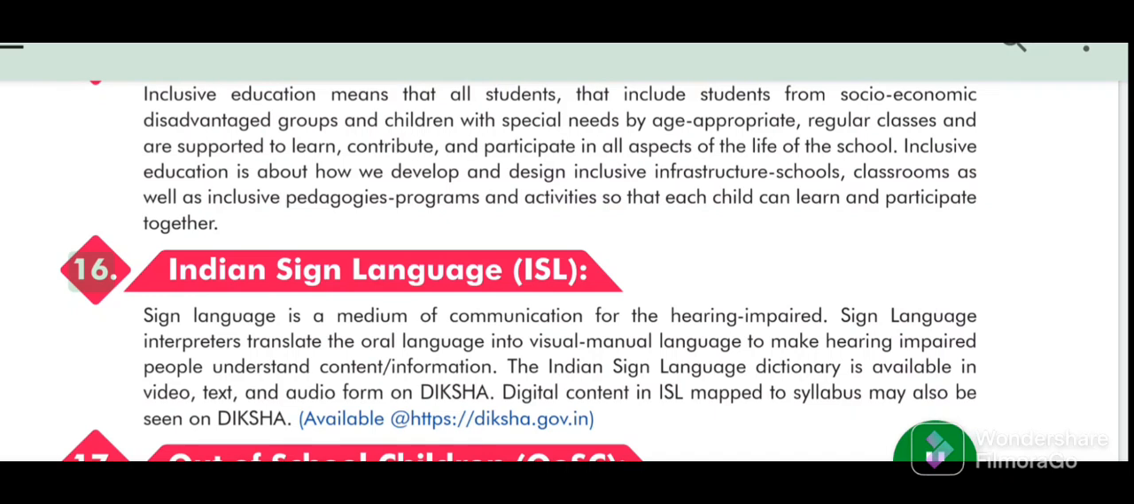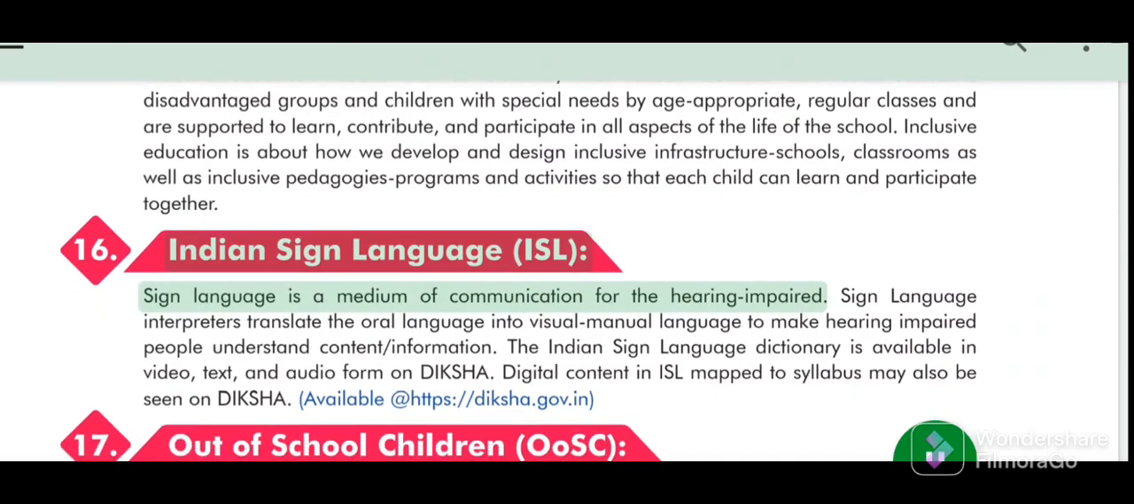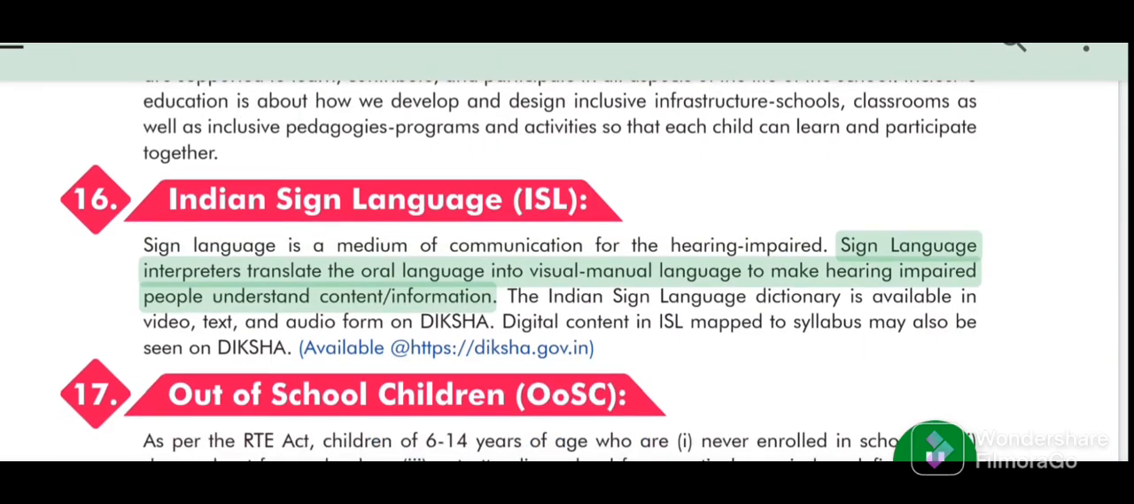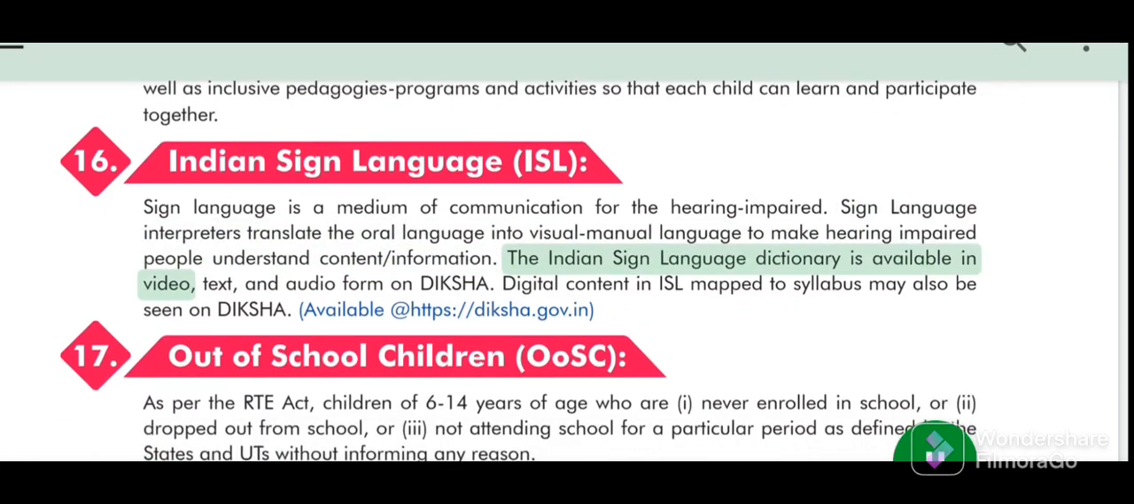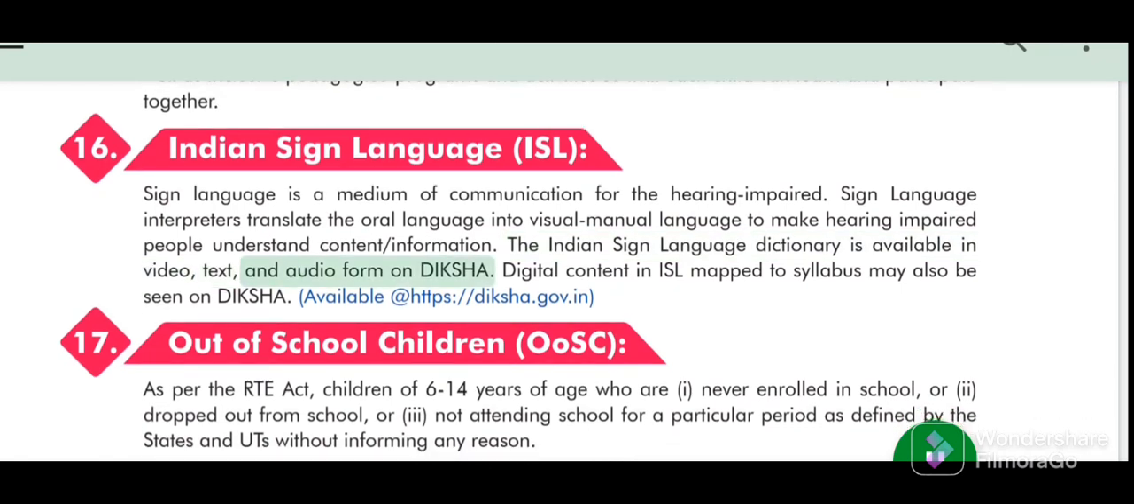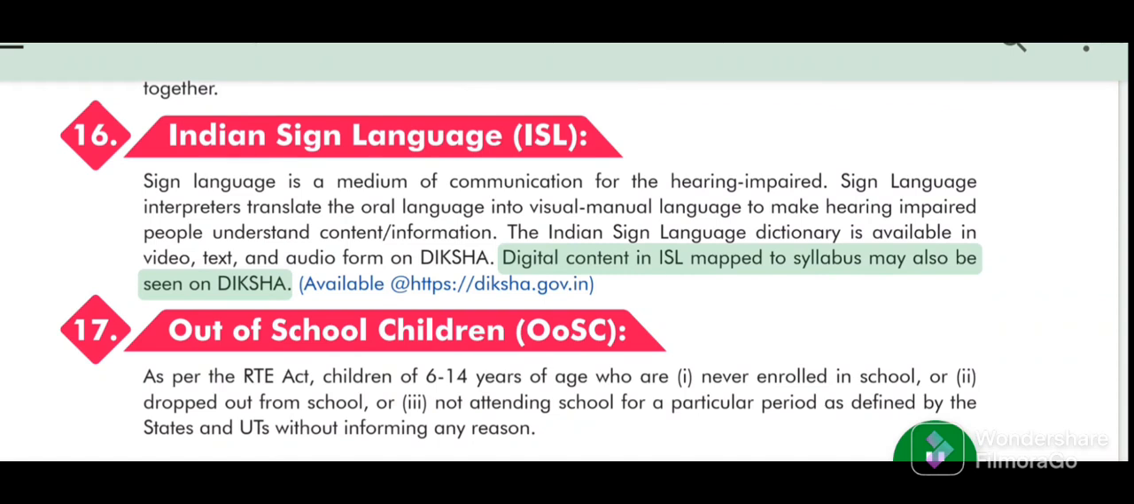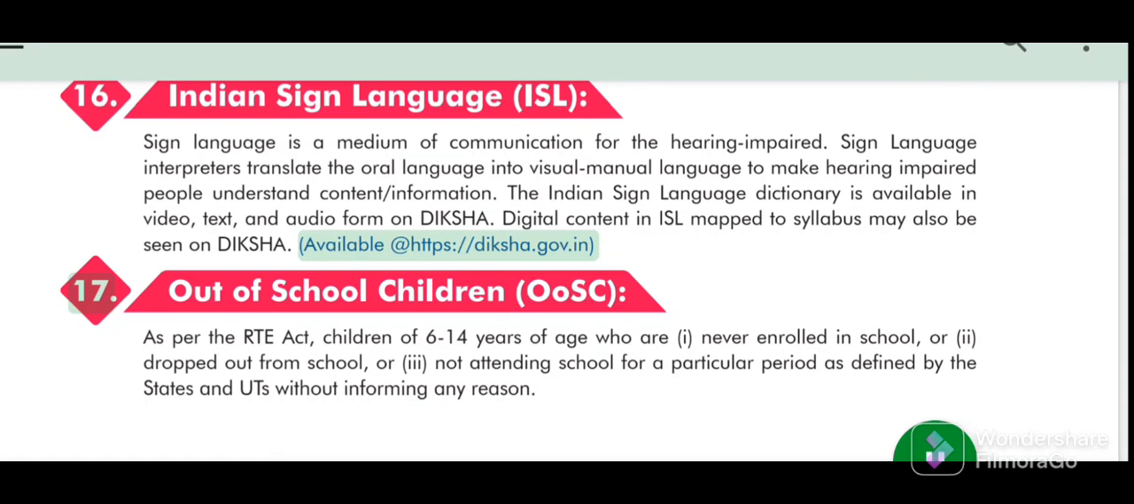16. Indian Sign Language, ISL. Sign language is a medium of communication for the hearing impaired. Sign language interpreters translate the oral language into visual manual language to make hearing impaired people understand content information. The Indian Sign Language Dictionary is available in video, text, and audio form on Diksha. Digital content in ISL mapped to syllabus may also be seen on Diksha. Available at web links.